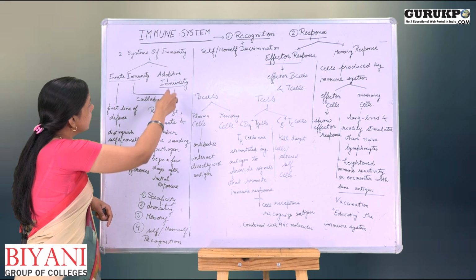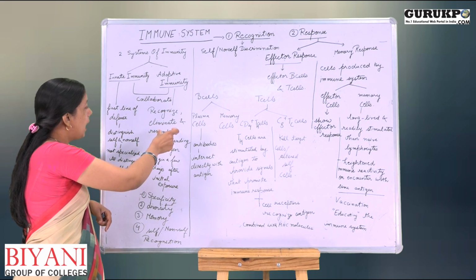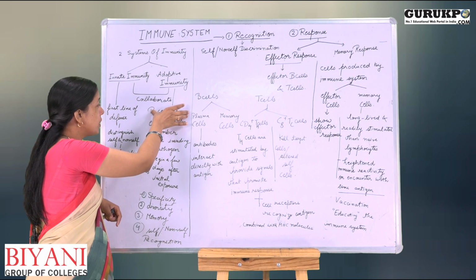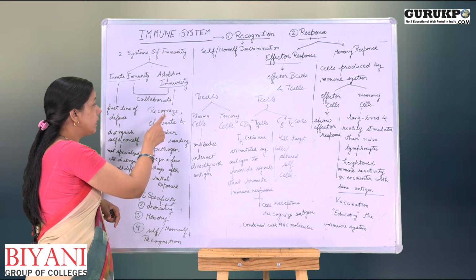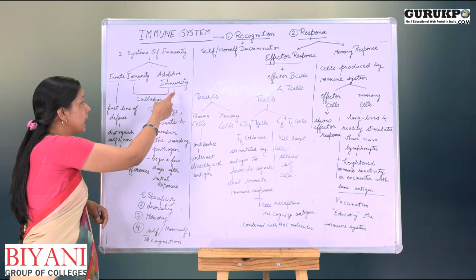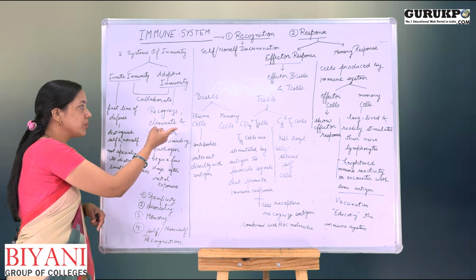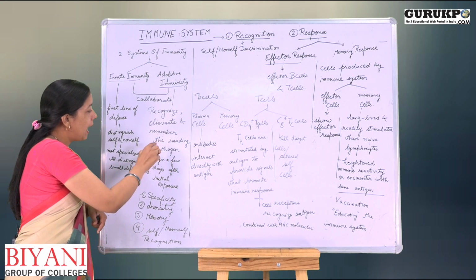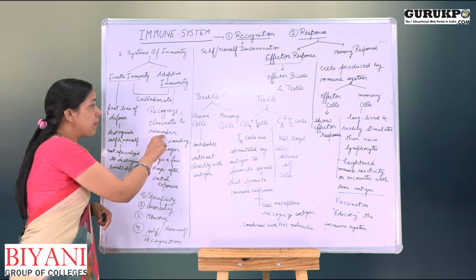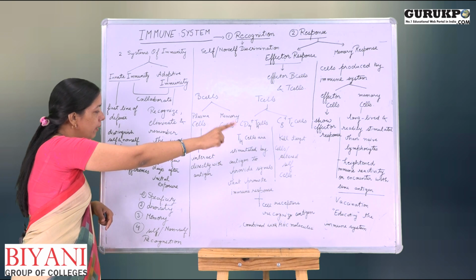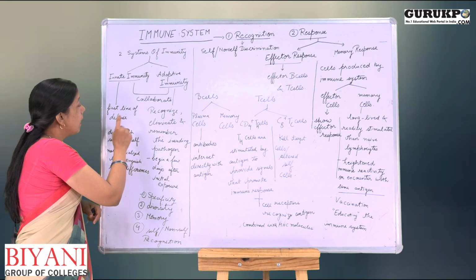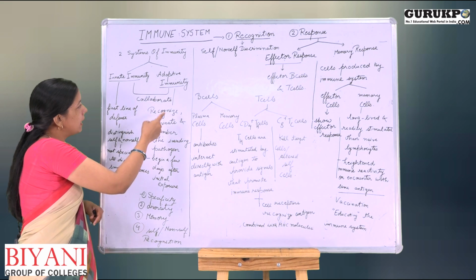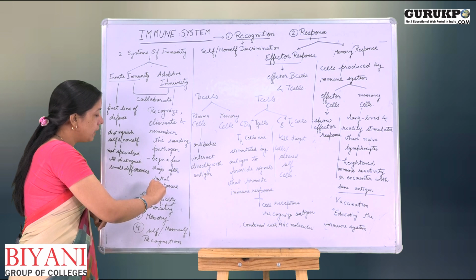Now, the adaptive immunity shows the response of recognition, elimination and remembering the invading pathogen. It recognizes the pathogen as non-self, and when it recognizes that it is non-self, it acts against that pathogen and eliminates it from our body. It also remembers the pathogen, that is why it shows the memory response. This adaptive immunity begins after the innate immunity. Innate immunity begins just after the pathogen enters our body, whereas adaptive immunity begins a few days after the initial exposure.